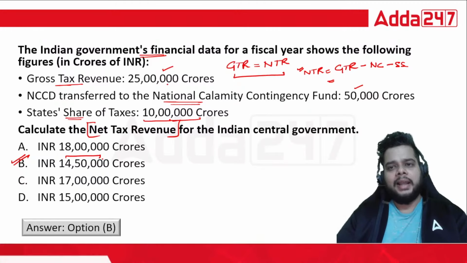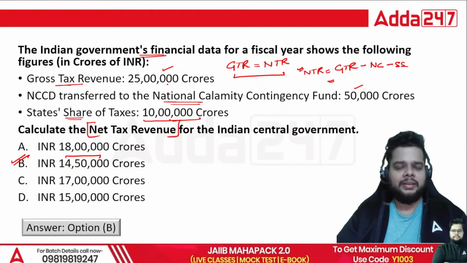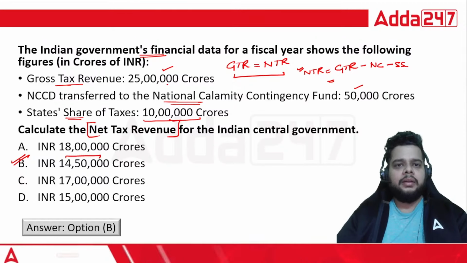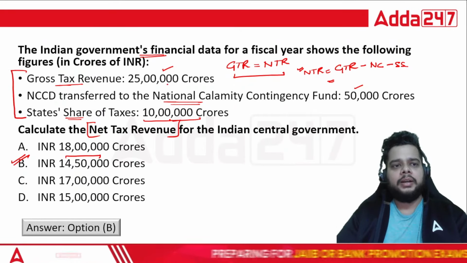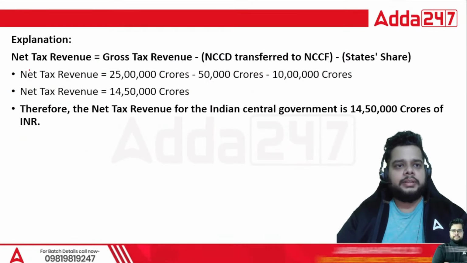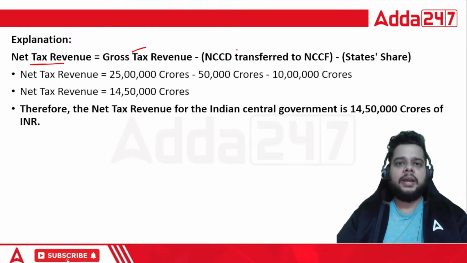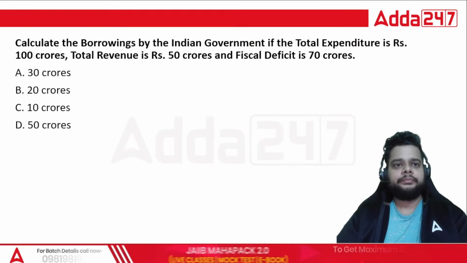Although you can calculate it pretty quickly, chances are that if IIF asks the questions, they might give you some tricky digits, like decimal places also. So always use a calculator, keep it handy at least in the exam. Okay, so these are the calculations. NTR is equal to GTR minus NCCT transfer to NCCF minus the state share.